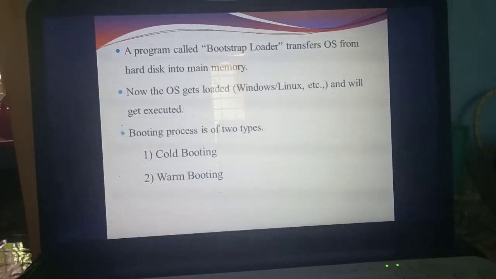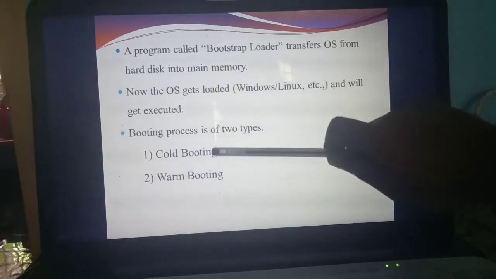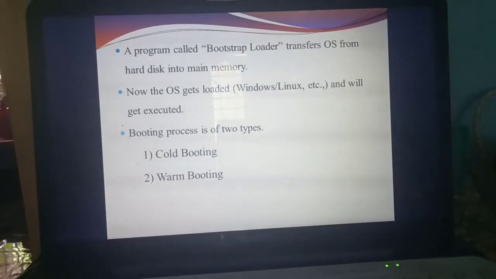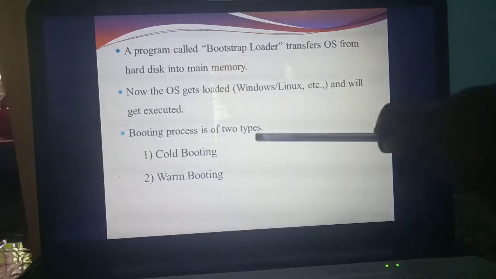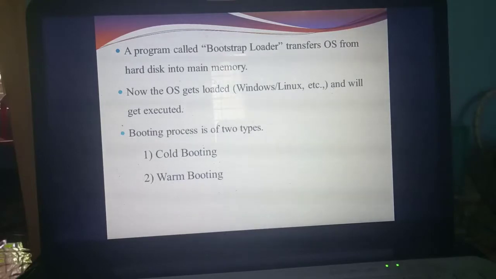Understand? There are 2 types of booting. How many types of booting are there? 2 types. What are they? First one is cold booting. Second one is warm booting. Understand? Booting is of how many types? 2 types. What are they? First type is cold booting. Second type is warm booting.